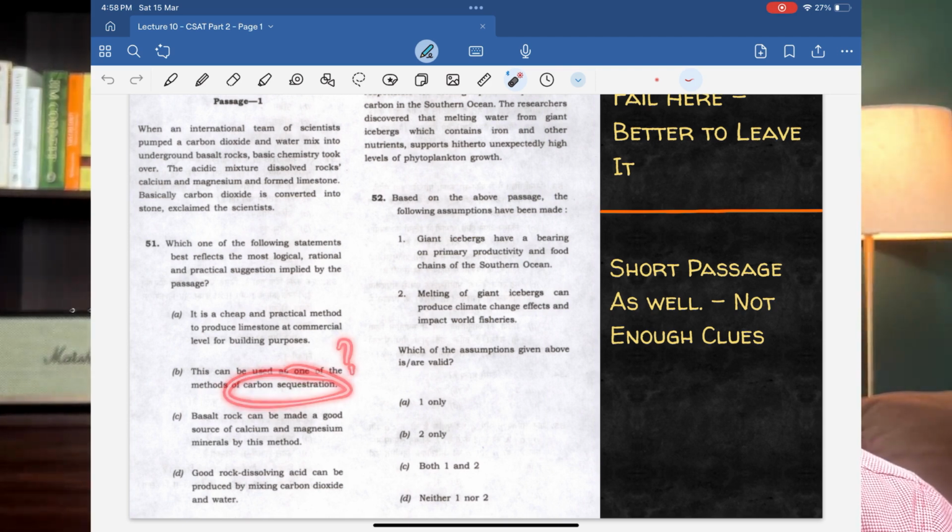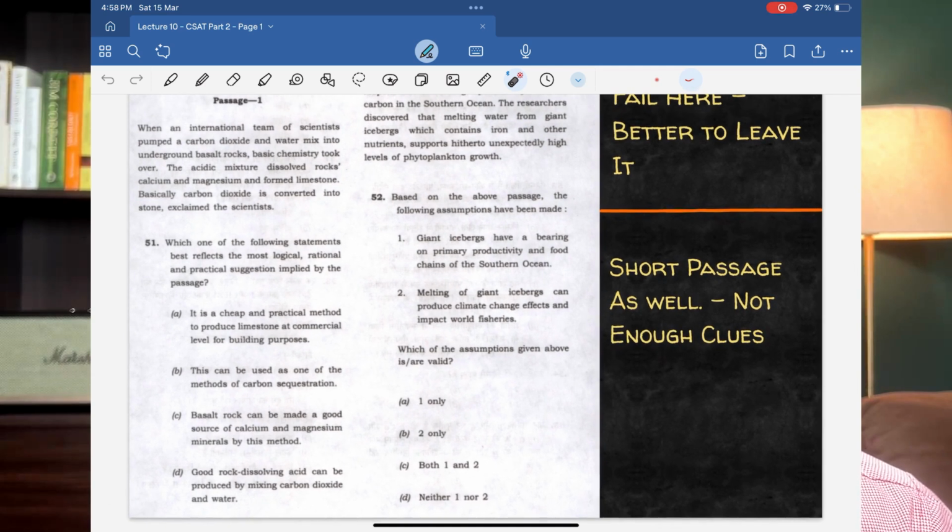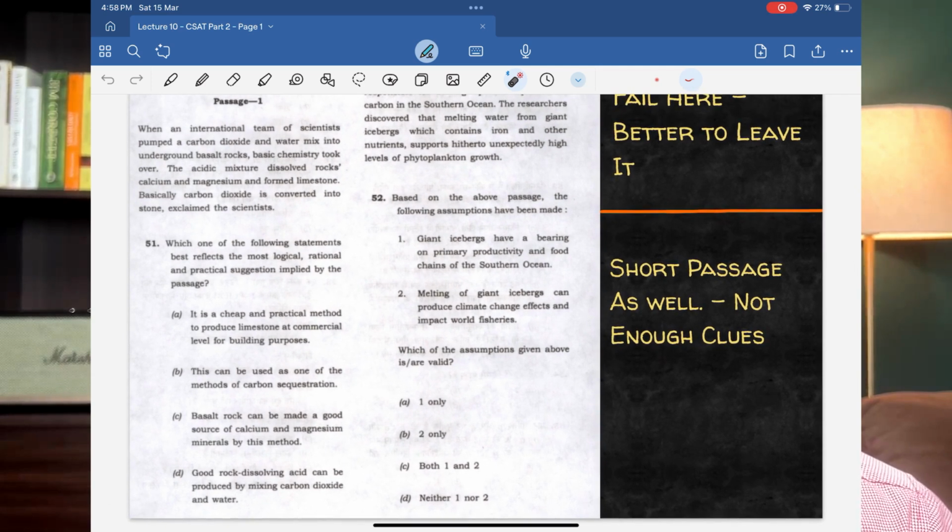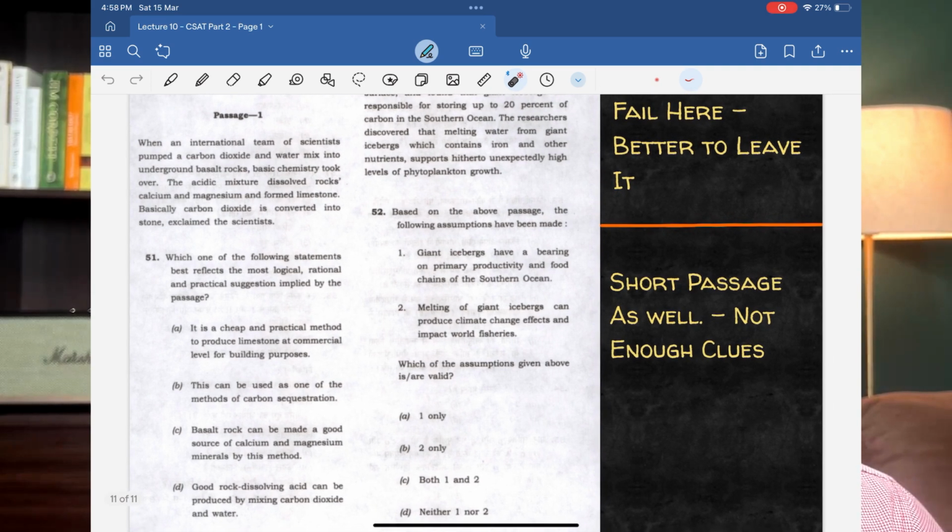And not only that, next, basalt rock can be made a good source of calcium and magnesium minerals by this method. Even that seems to be right, because when you pour carbon dioxide water mixture into basalt rocks, the rocks got dissolved and calcium and magnesium were formed, right? So even this statement seems to be right. Basalt rock can be made as a good source of calcium and magnesium minerals by this method.